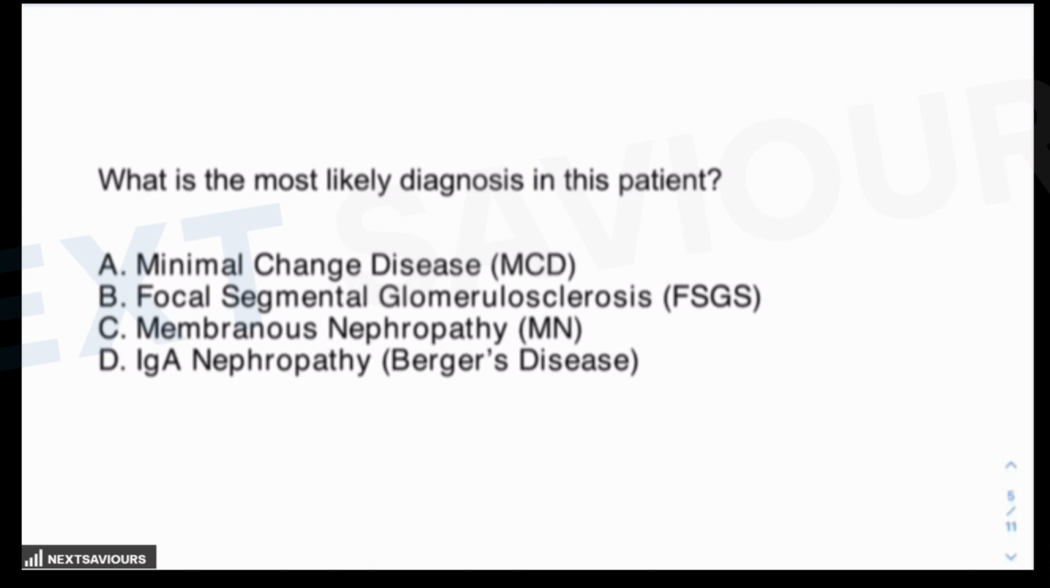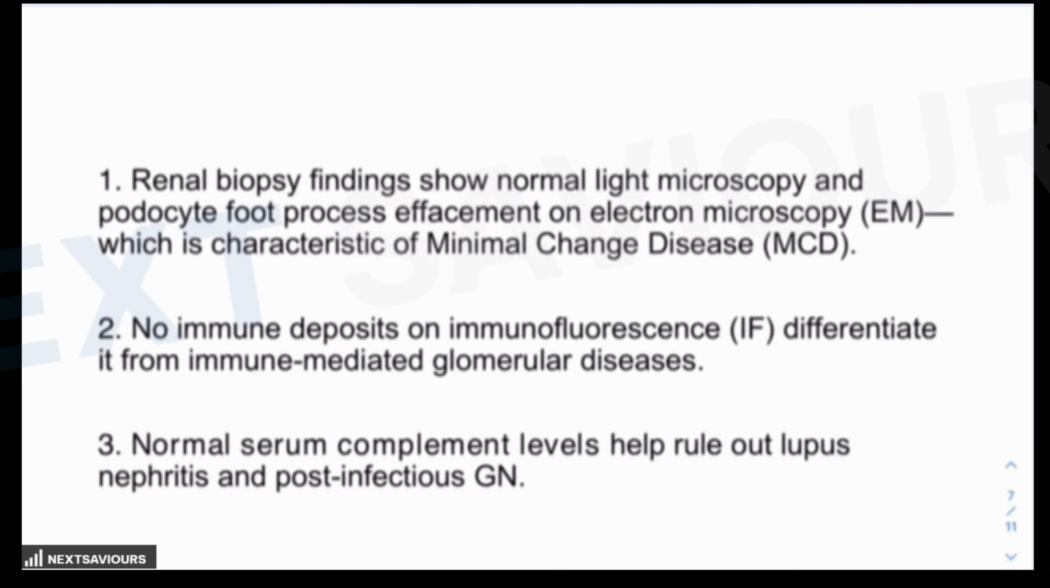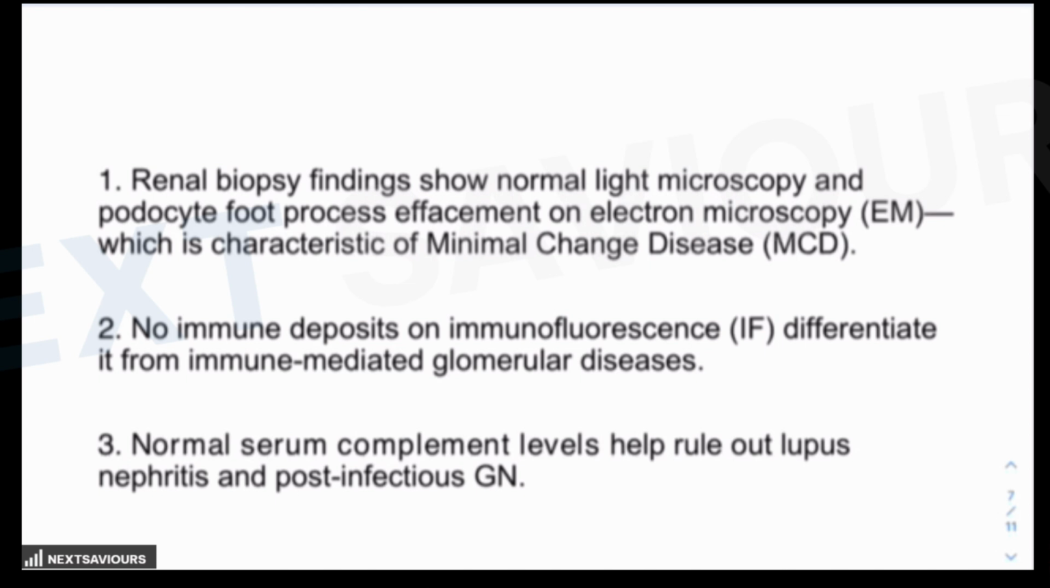So before jumping on to the answers, let's deal with the options first. As you can very clearly see, the patient here is presenting with the features of nephrotic syndrome, and these are the features which are present. So this is one thing which is already clear. Now the second point is the main clue in this case, the renal biopsy findings. It shows normal light microscopy and podocyte foot process effacement on electron microscopy, which is characteristic of minimal change disease.